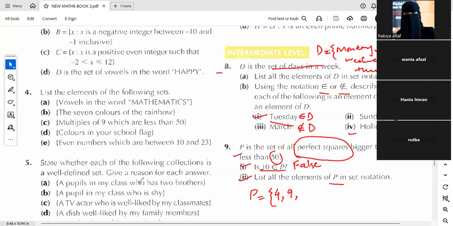Yes, Aisha Shams, your answer is correct. So you need to write all these square numbers over there inside this curly bracket, which are, yes, Haya, your answer is also correct, 16, 25, 36, 49. These are all perfect squares. These are all square numbers, and 10 is not part of this set. So this is all about today. If you have any confusion up till now till question number 9, you can ask. Otherwise, we will end this meeting.